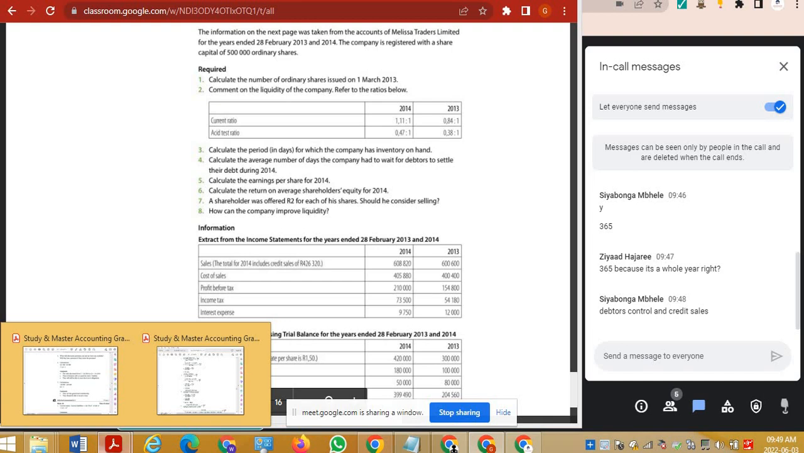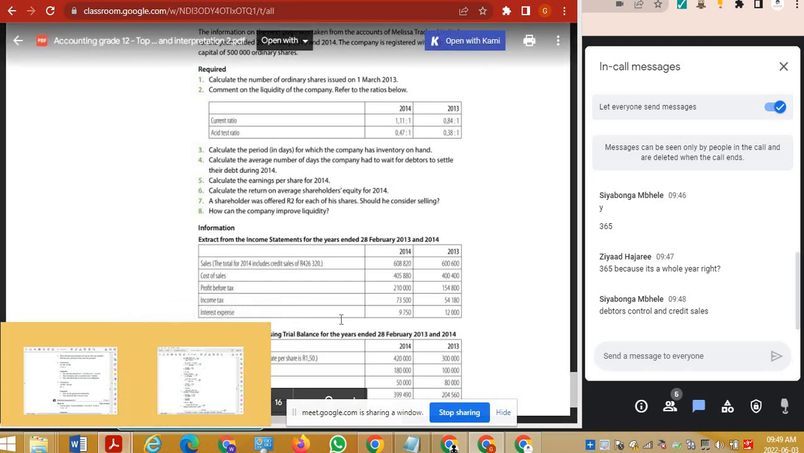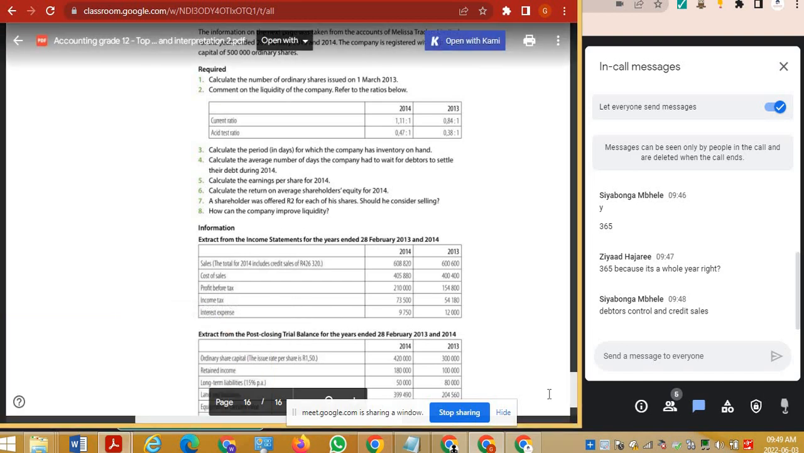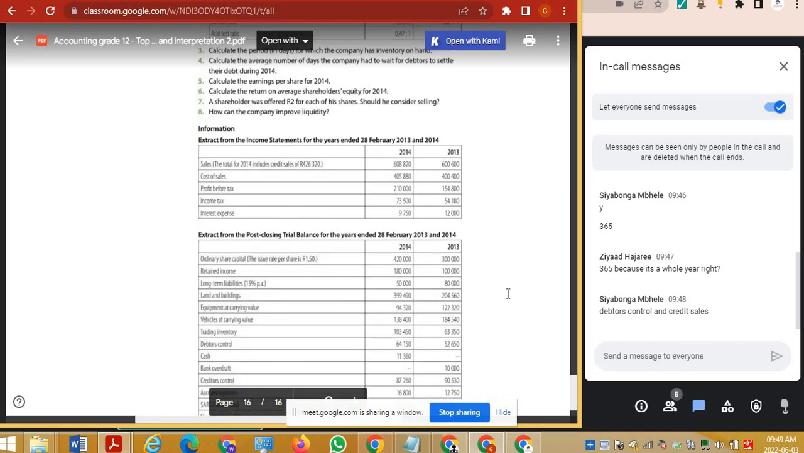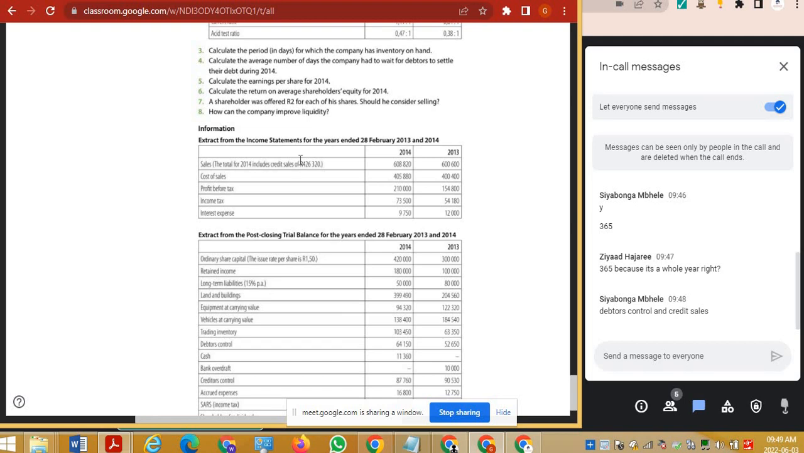What amounts? Debtors control and credit sales. There we go. Nice. Let's see if we can find those amounts. They must tell us the credit sales then, right? Oh, and they do. 426320. They tell us the credit sales.